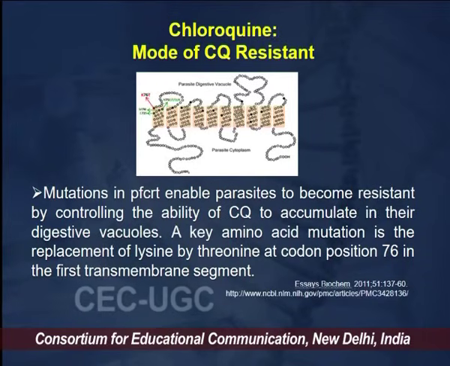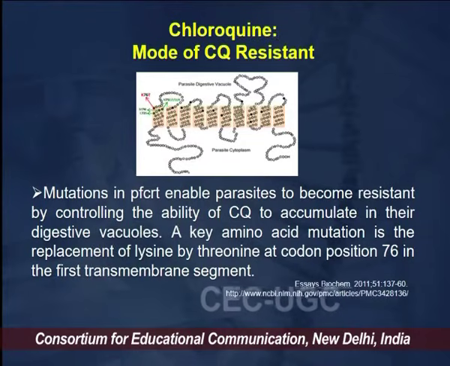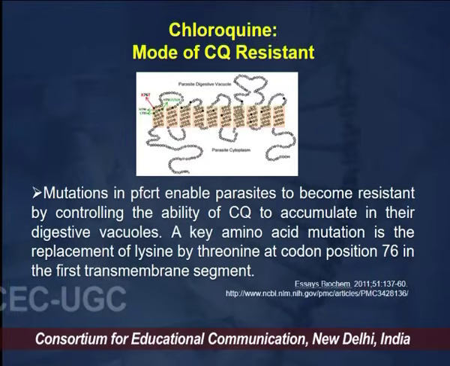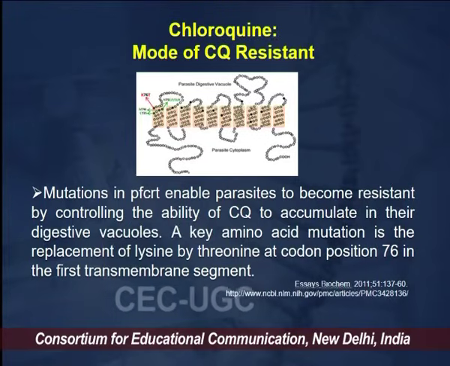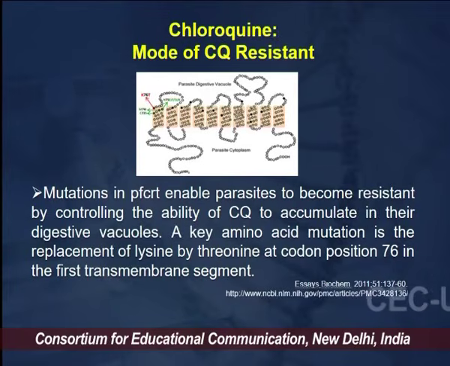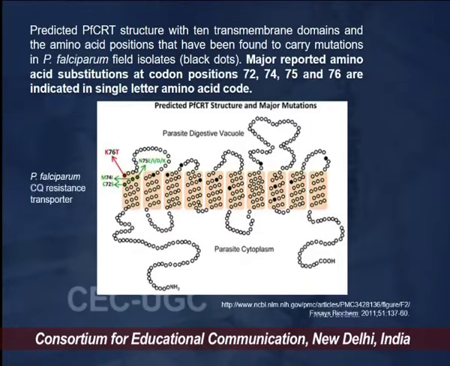So it has been found that there is a single point mutation, due to which there is a replacement of the amino acid lysine by threonine at codon position 76 in the first transmembrane segment of these channels which are present in the food vacuole. Due to this, chloroquine resistance starts taking place. So PFCRT has been designated as one of the markers to check for mutation for chloroquine resistance.